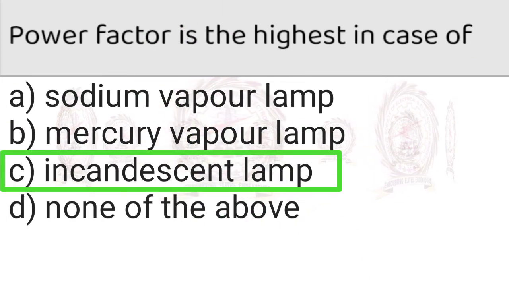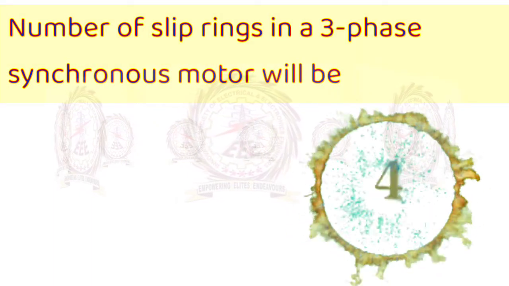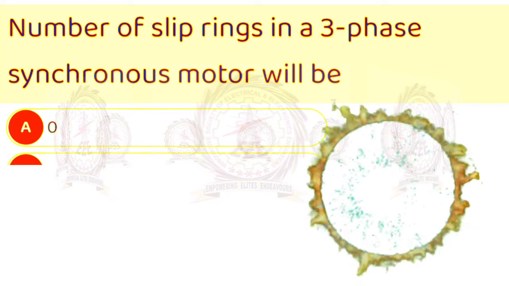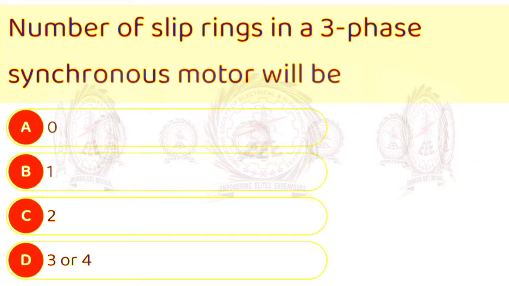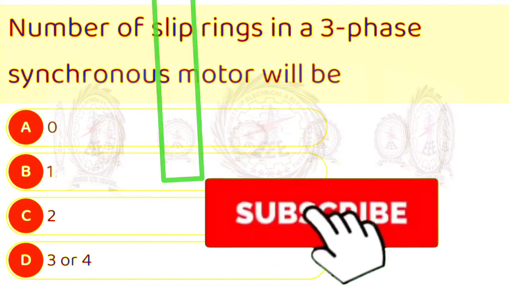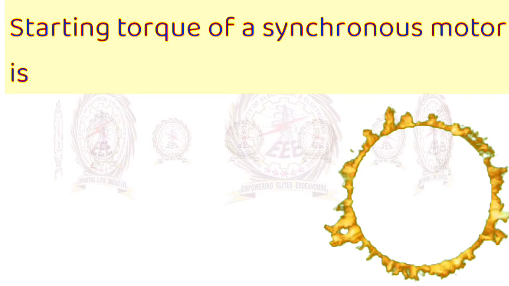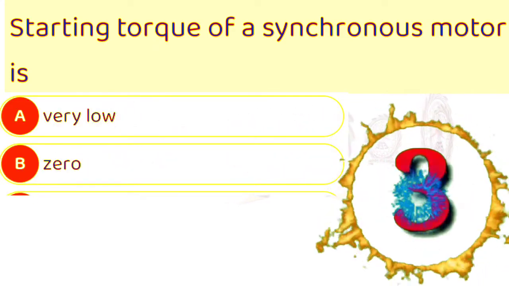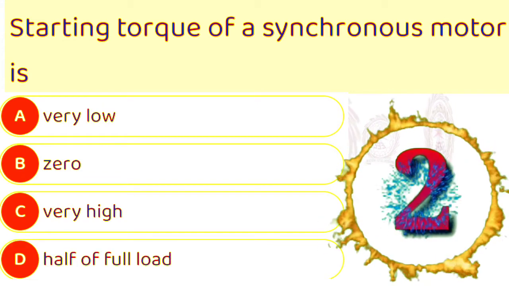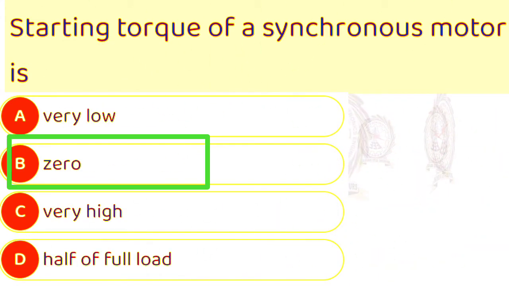Next one is, number of slip rings in a three-phase synchronous motor will be A. 0, B. 1, C. 2, D. 3 or 4. Your answer is C. 2. Next one is, starting torque of a synchronous motor is A. Very low, B. 0, C. Very high, D. Half of full load. Here answer is B. 0.